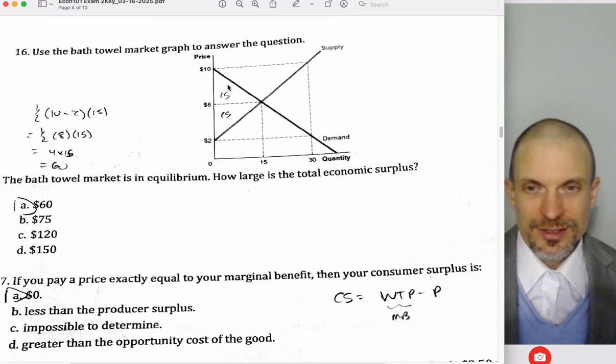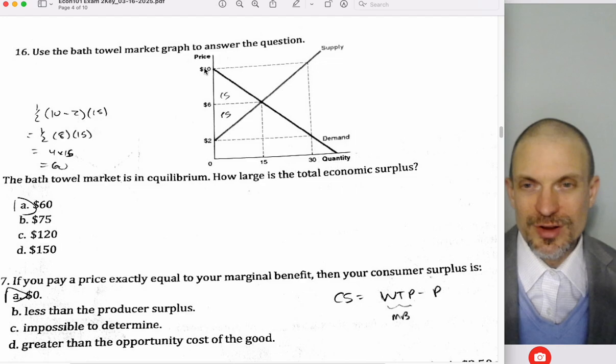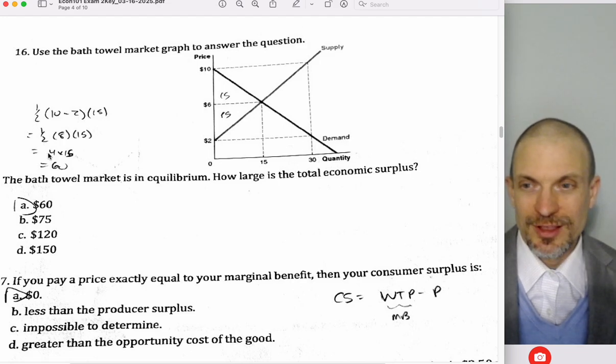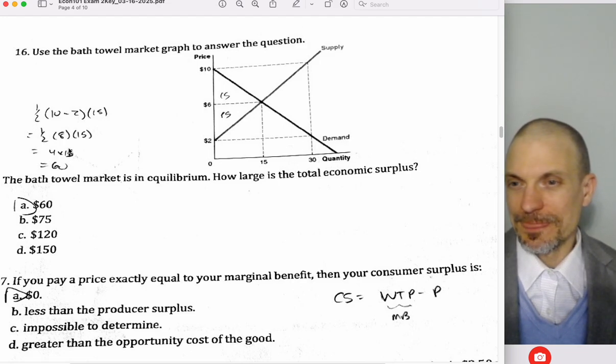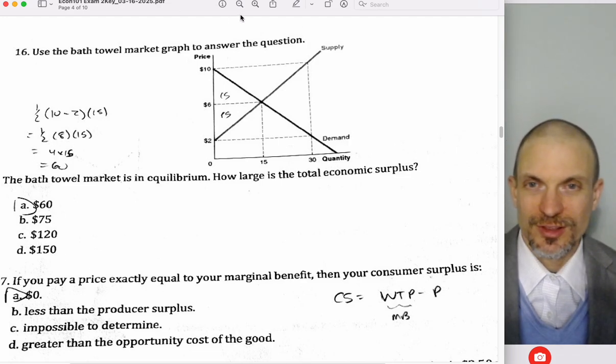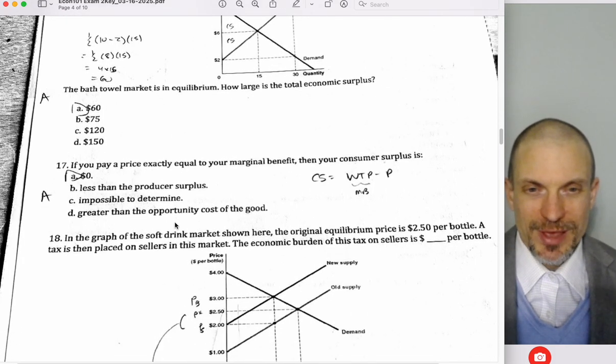So one way is you can calculate consumer surplus, calculate producer surplus, add them together, or you can just calculate the area of the triangle directly. That's what I did. So the area of this triangle, 1/2 base times height, it's going to be 10 minus 2 is 8, and 15 minus 0 is 15. That's this right here, 8 times 15, and then times 1/2. So 8 times 1/2 is 4, times 15 is 60. That's the $60.